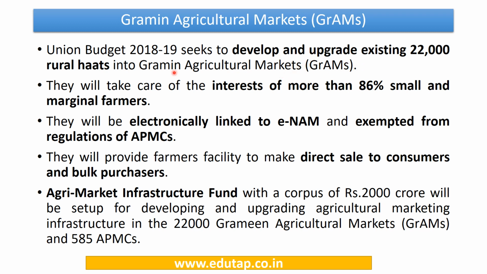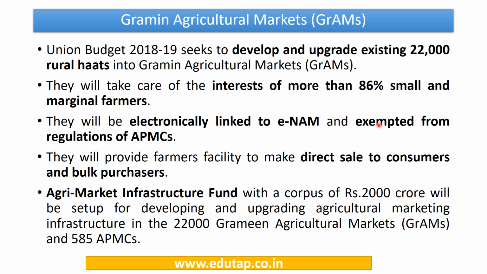These GRAMs will take care of the interests of more than 86% small and marginal farmers. They will provide farmers the facility to make direct sales to consumers and bulk purchasers. And for this purpose, they are going to be electronically linked to eNAM, which is the National Agriculture Market network.